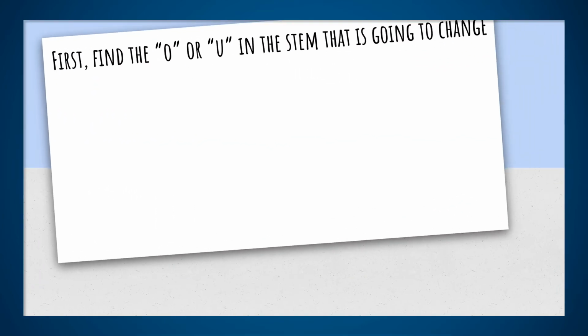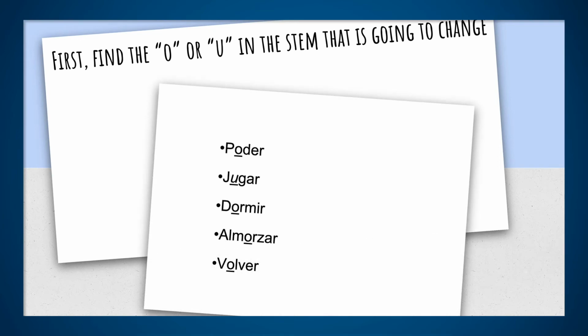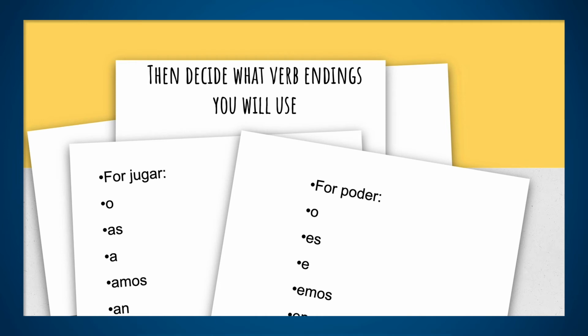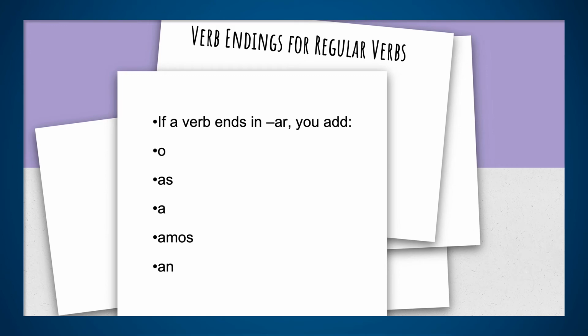Muy bien. Let's go into the O to UE. We got poder, again, jugar. Jugar is to play, dormir is to sleep, almorzar is to have lunch, and volver is to return. And poder is to be able to. And here we're going to remind you again what the endings are for the AR verbs: o, as, a, amos, an. And for the ER verbs: o, es, e, emos, en. And the IR verbs: o, es, e, imos, en.